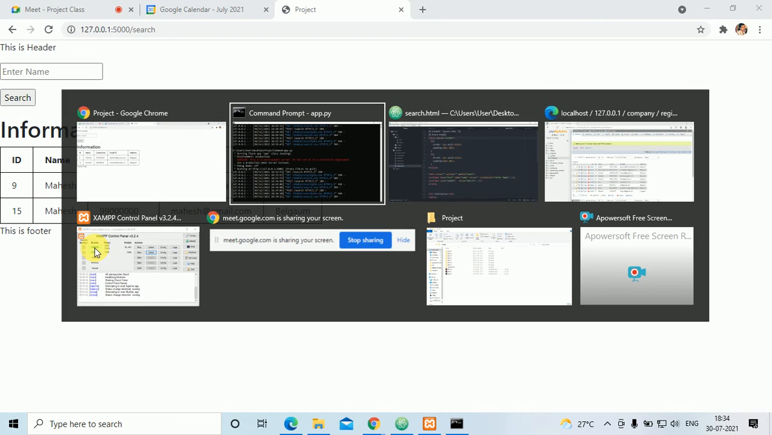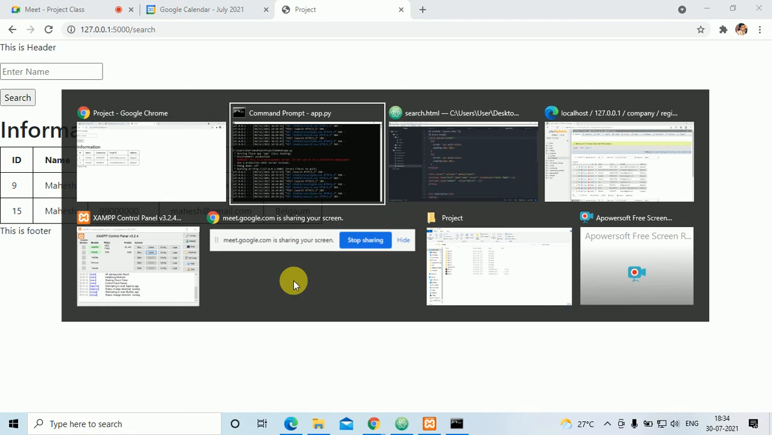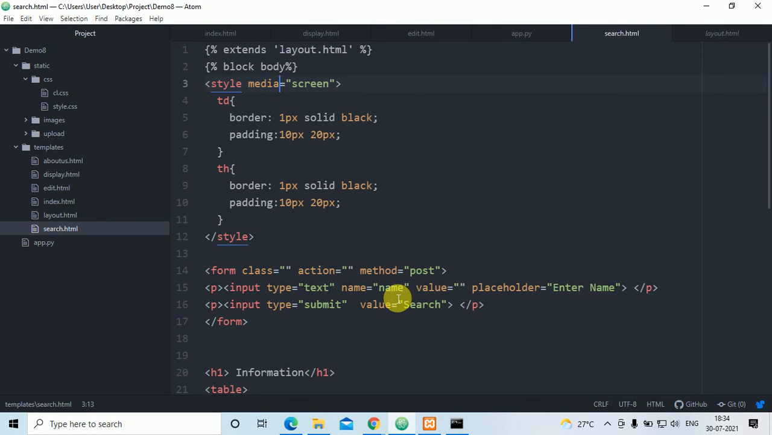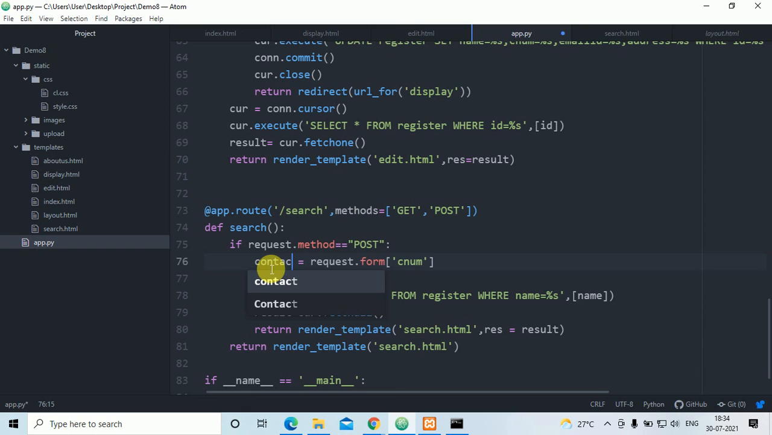If you want a contact number, I don't want this name, I want a contact number. If I enter a contact number, then it has to display. Then you have to make changes here. Instead of name, you have to put Sinam. After that go to app.py, and here you put Sinam, and Sinam means contact number. Here you have to put contact.